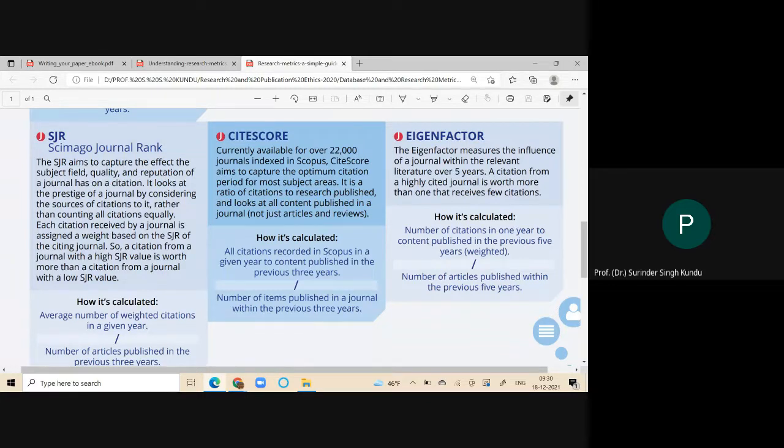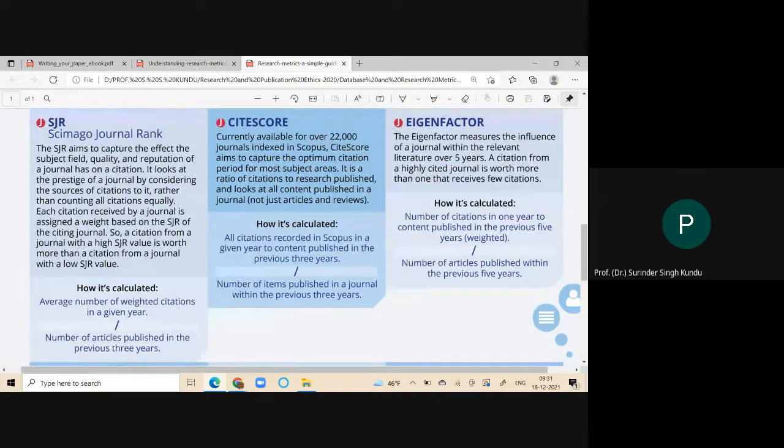The formula is the number of citations in 1 year to content published in the previous 5 years, weighted, like a weighted average, SJR. Number of articles, only articles, not reviews, not others. We must consider this thing between the lines. Number of articles published within the previous 5 years.